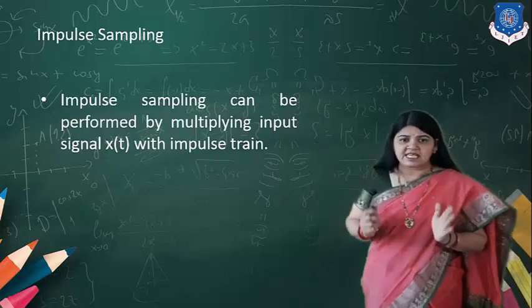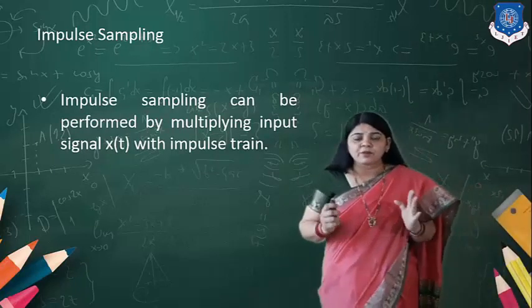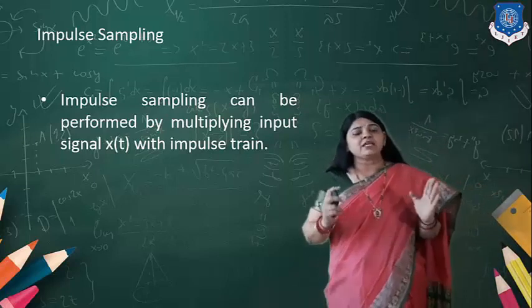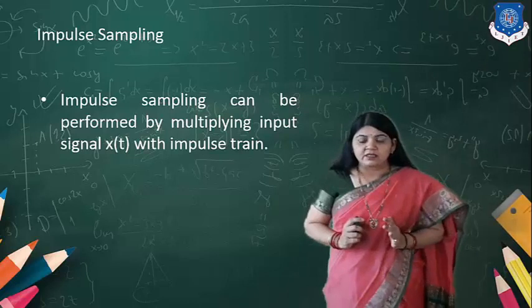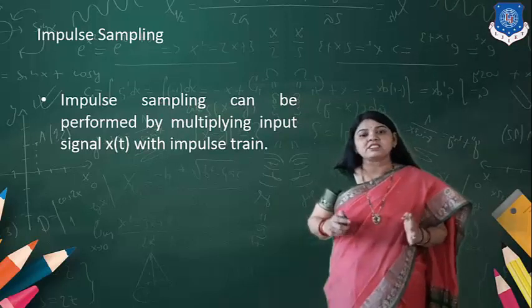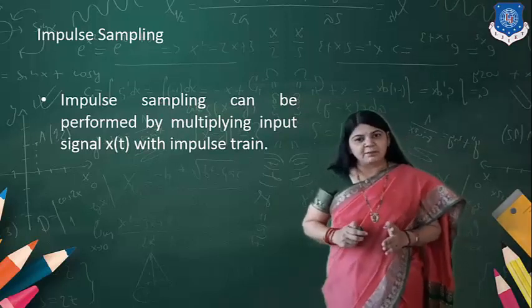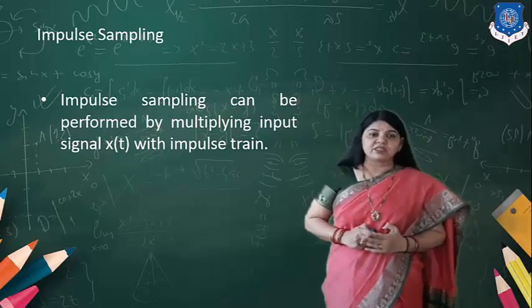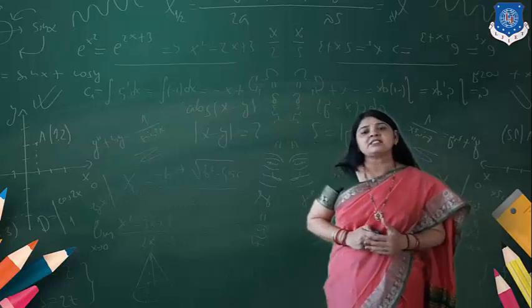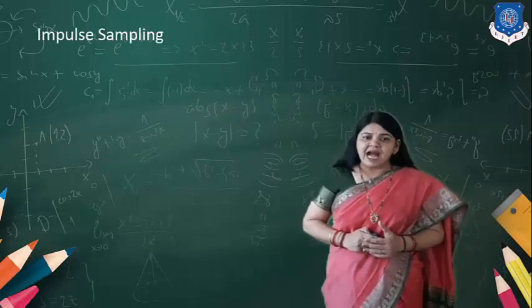Impulse sampling can be performed by multiplying the input signal x(t), that is your analog signal, with the impulse train, and multiplication of the input signal with the impulse train results in the sampled output.